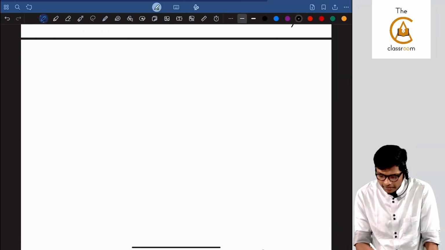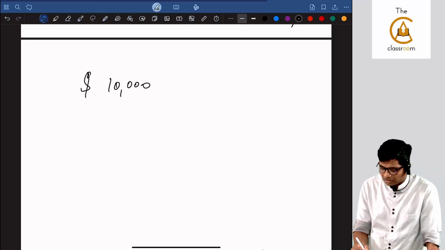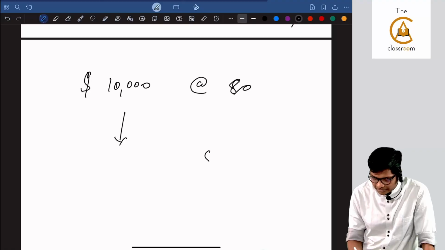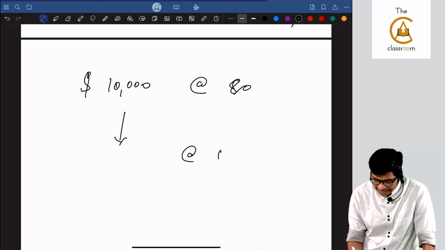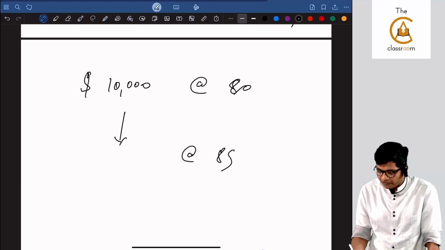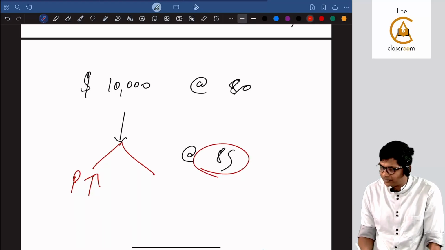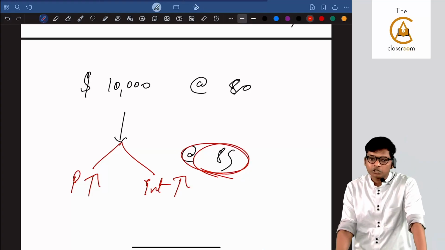if I take a $10,000 loan when the rate is 80, next year the rate is becoming, let's say, 85, 2 things will increase for me. Principal also is increasing because of this, interest also is increasing because of this. Are you following?